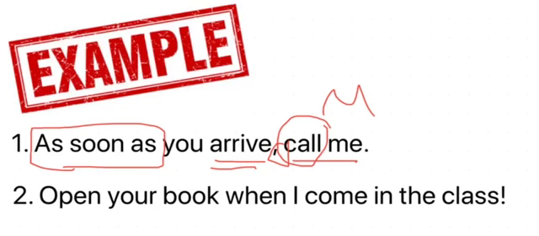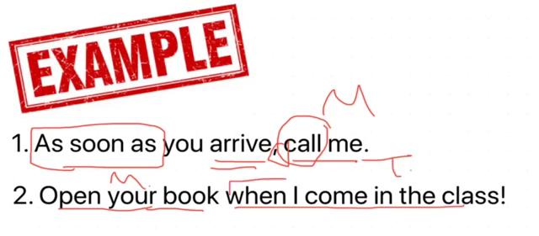Look at the second sentence. Open your book when I come in the class. This is the main clause, open your book. And here is the time clause because it starts with the adverb when, and there is no comma because we started with the main clause.